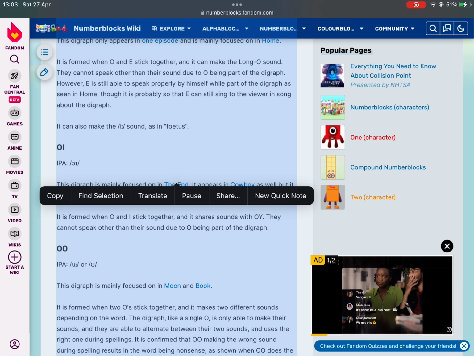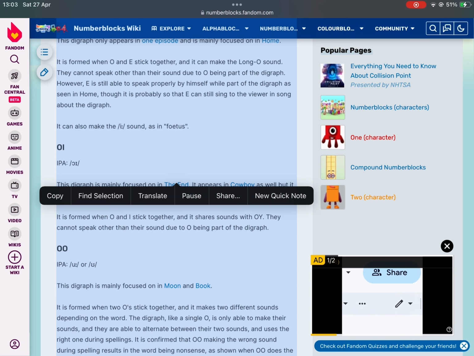However, E is still able to speak properly by himself while part of the digraph is seen in home, though it is probably so that he can still sing to the viewer in the song about the digraph. It can also make the I sound, as in photos.